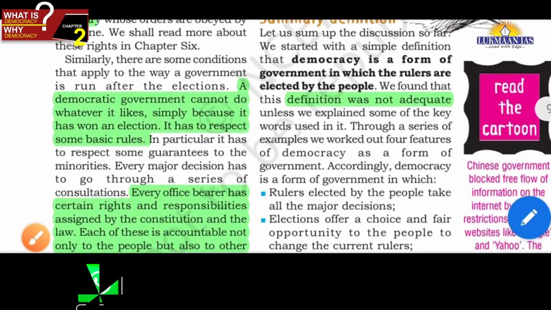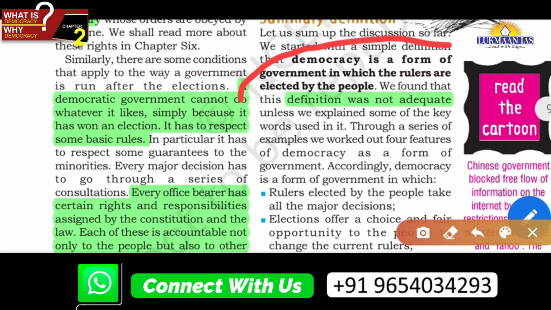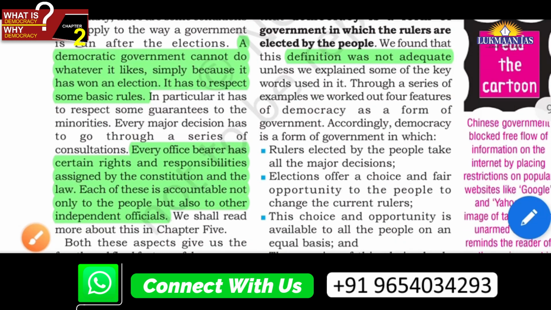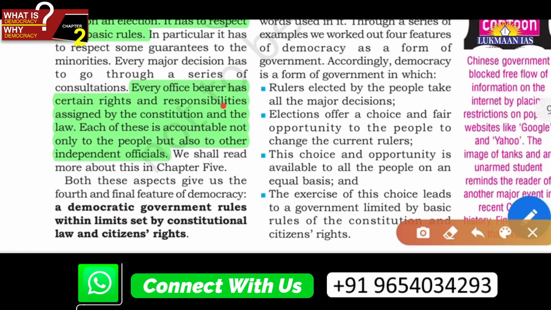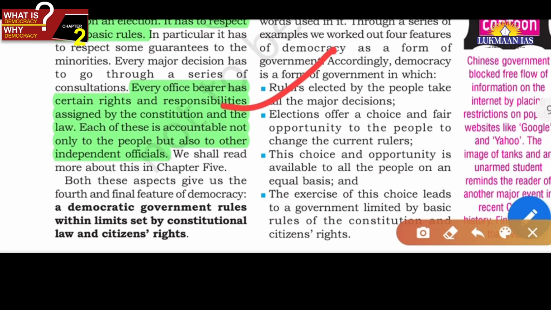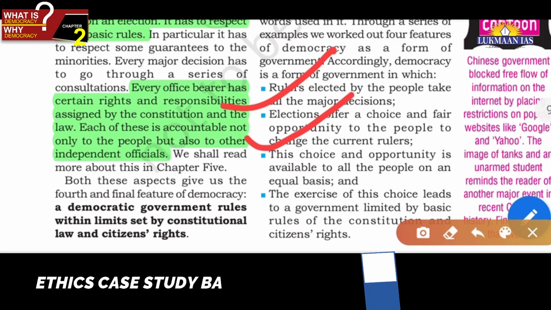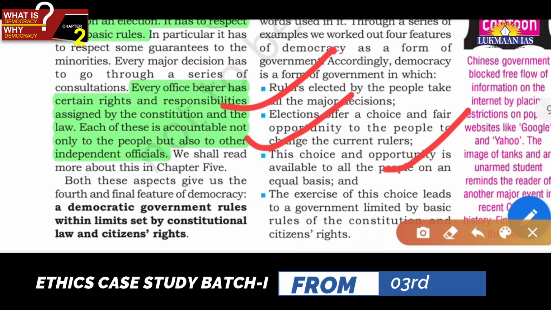The summary is that this simple definition, democracy is a form of government in which rulers are elected by the people, is inadequate. In fact, it becomes adequate when the elected rulers have the major decision making powers in their hand, when elections are free and fair and provide real choice to the people, when the choice and opportunity available to the people is on an equal basis, that is political equality, one person, one vote, one value.